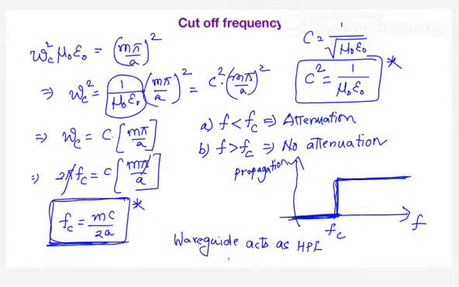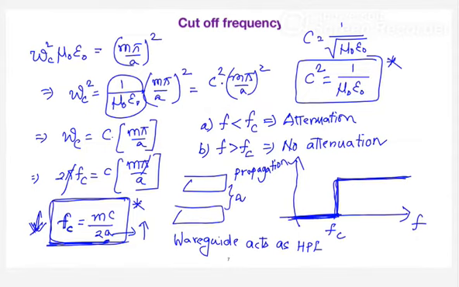Suppose I want to get my waveguide cutoff frequency in kilohertz, you can see here what the dimension should be. If the cutoff frequency goes low, the dimension of the waveguide is going to be bigger. What does this a represent? a is the spacing between the plates. So if you want to design the waveguide at low frequency, this will come in the order of some kilometers. That is the practical reason why you cannot design the waveguide at low frequency. If the same frequency falls in gigahertz, your dimension will come in the order of centimeters.